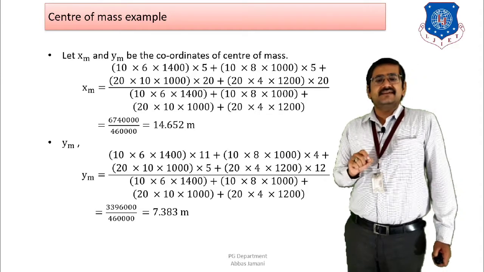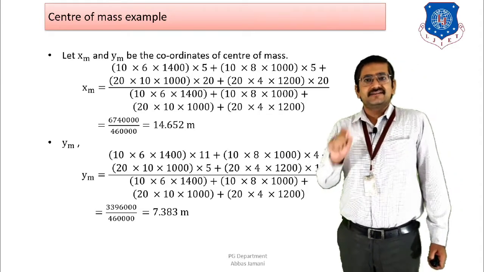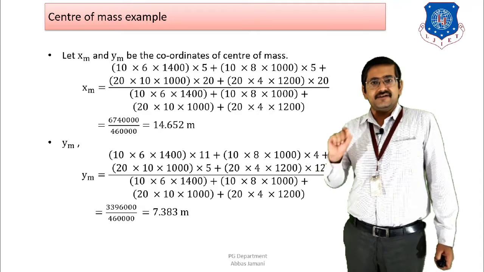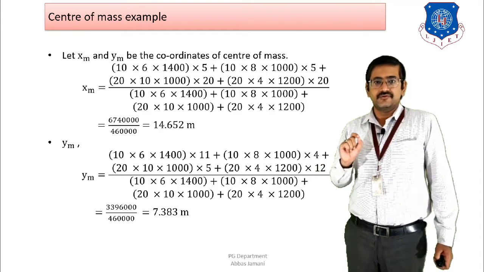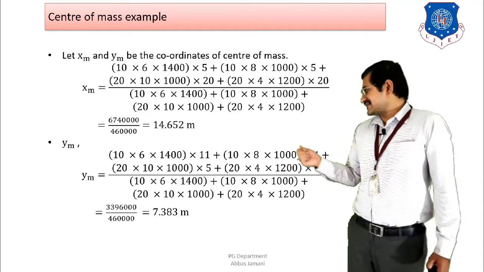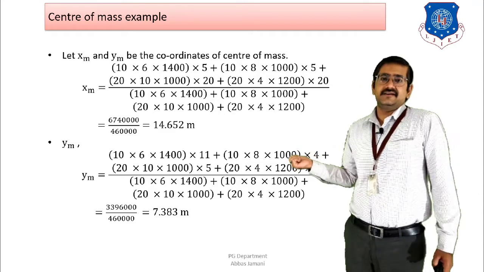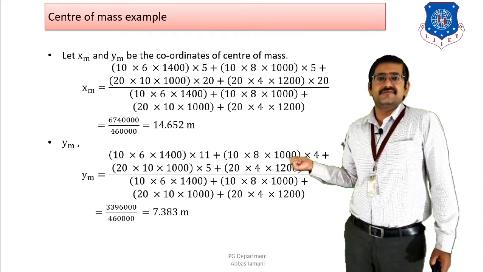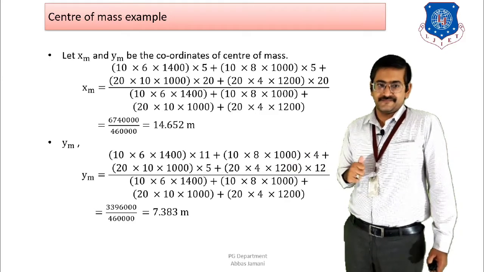So xm is equal to a1 y1 plus a2 y2 plus a3 y3 divided by a1 plus a2 plus a3. And when I do this, you can see that my xm, that is the center of mass x coordinate value, will be 14.65 meters, right?